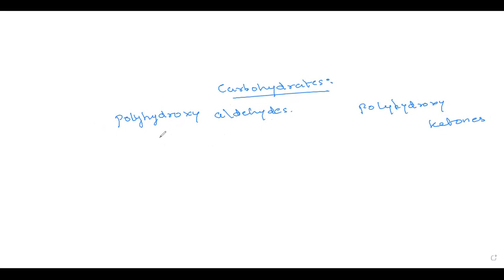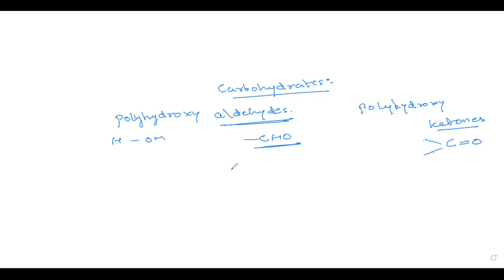Polyhydroxy is something that has different H and OH groups. And aldehydes, in organic chemistry, we have already studied what are aldehydes. Aldehydes are something that have a CHO group. This is very important to remember. Aldehydes will have a CHO group, whereas a ketone will have a C double bond O group. These are the four bonds formed by carbon. So ketone will have a chemical composition of C double bond O, whereas an aldehyde will have a CHO.